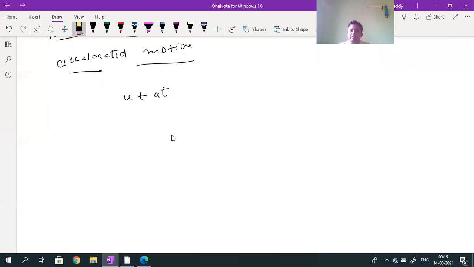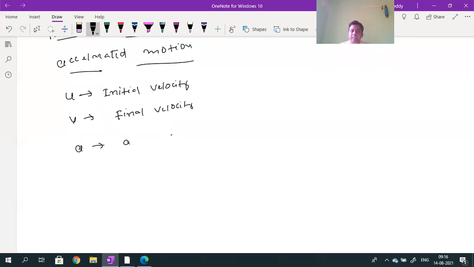These equations you know already. If U is the initial velocity of the body, and V is the final velocity of the body, and A is the uniform acceleration.